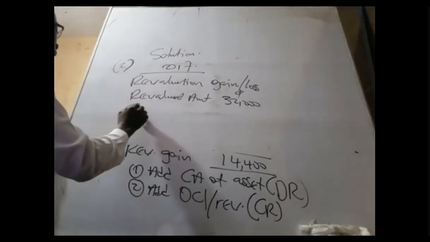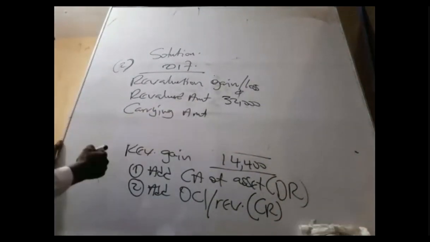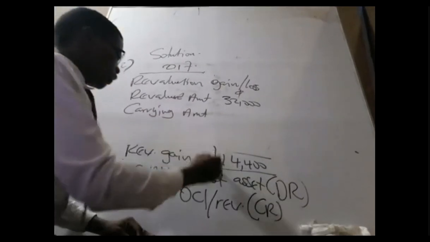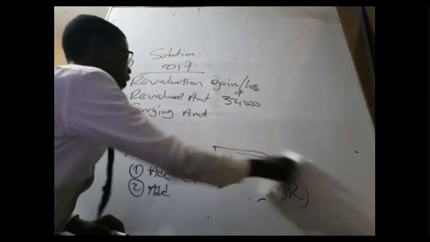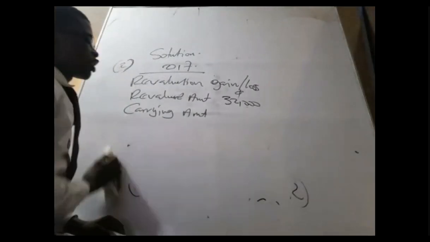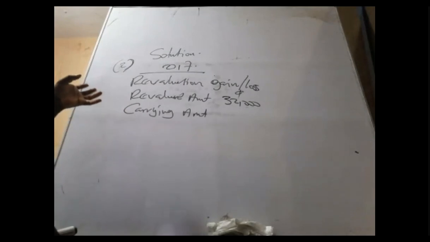We need the current amount after this date. So the current value as at 31st December 2017. What is the current amount? Now, this figure, can you write them or pick them somewhere? How do you find the current amount? The current amount is equal to the cost minus the accumulated depreciation. But here it is a revaluation method. So the current amount becomes the revalued amount less subsequent accumulated depreciation and subsequent accumulated impairment loss.